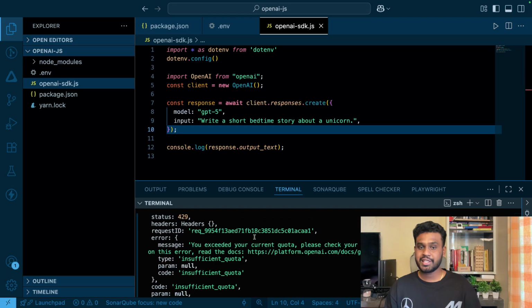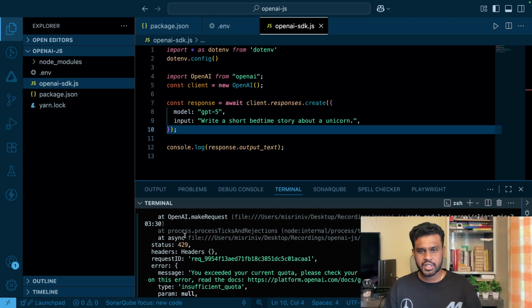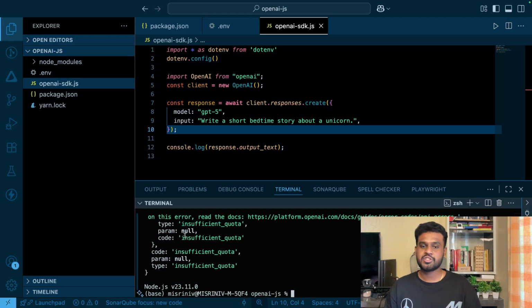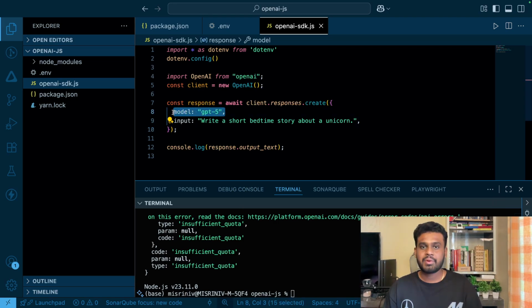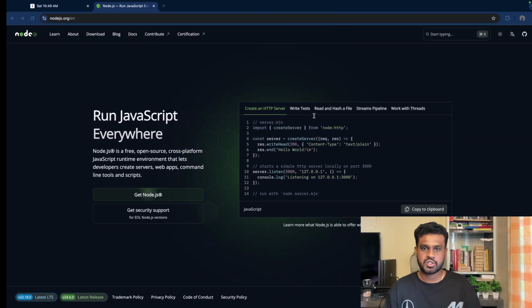See, this is one thing where many people will stop. As soon as they see insufficient quota, they will be like, hey, I can't build using free, I need to go to paid ones, I should set up the payment. Many of them lose motivation here. But hold on, it all depends on the model. There are multiple models which are very costly, and very cheap ones as well.